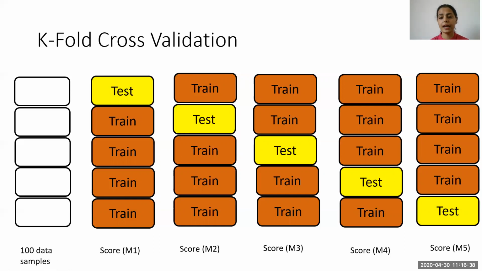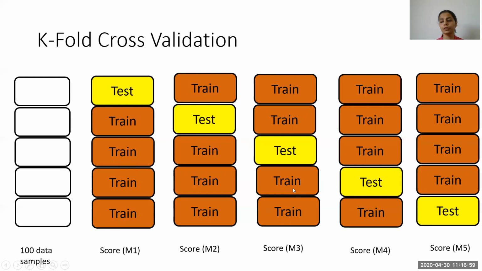Now, we have in all 5 scores with us. Why? Because it is a 5-fold cross-validation, and we have divided our data samples into 5 blocks. And in every iteration, one of the blocks has been reserved for testing, while the model has been built and trained on the rest of the blocks.